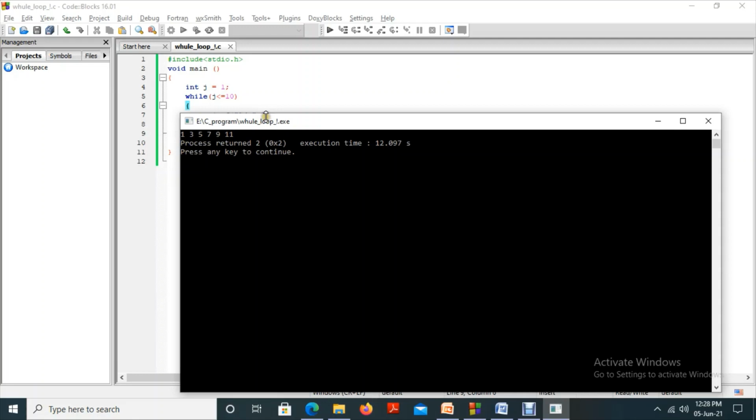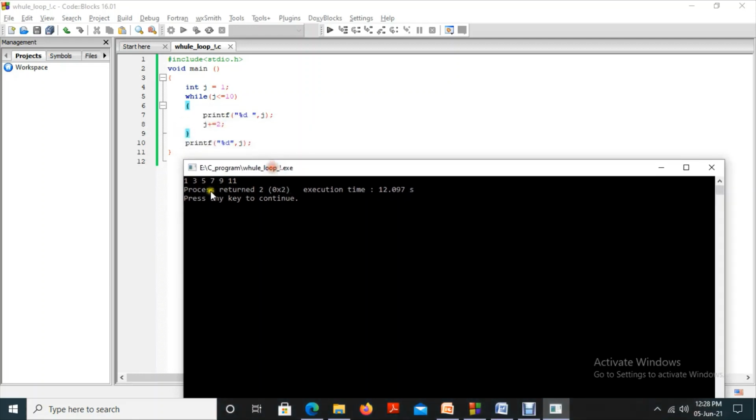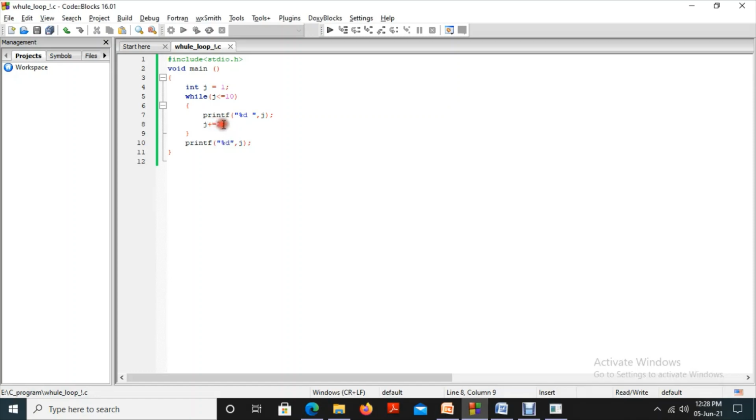We are getting the same result, but listen here. We are not getting the same result. Here it includes 1. In the previous case it starts from 3, 5, 7, 9 and so on, but right now we are getting 1. How has this happened? Because we use this updation statement inside the block. Initially it was in the condition statement. So at that time j equal to 1.